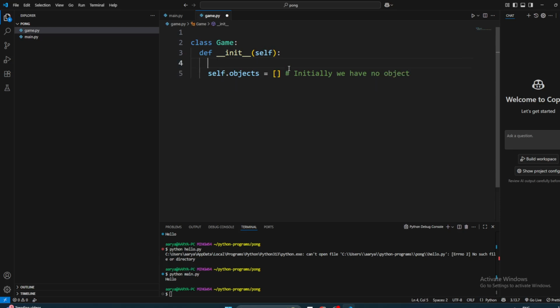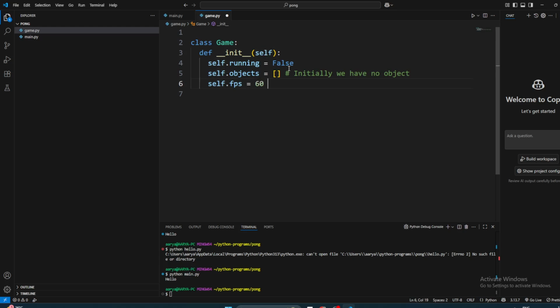Okay. Now what else should the game do? We need to decide whether the game is running or not running. So, the running variable, self.running. Initially, we can make it false. What else does it need to have? A frame rate, right? So let's say FPS is equal to 60 frames per second.